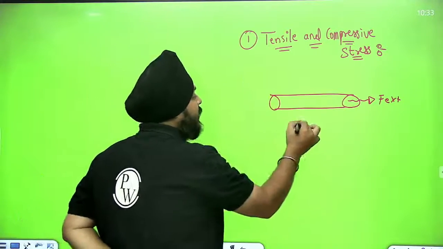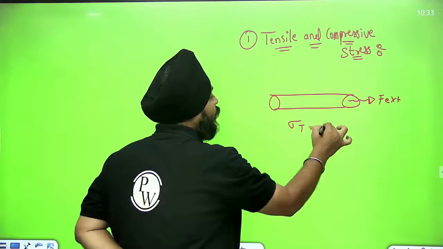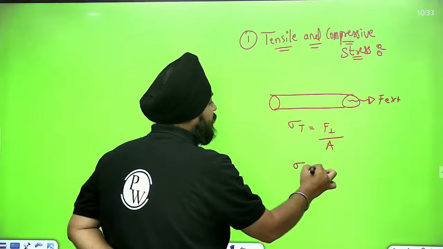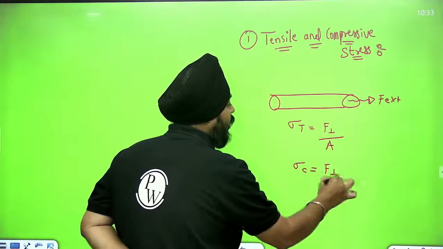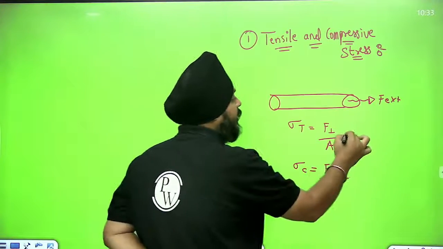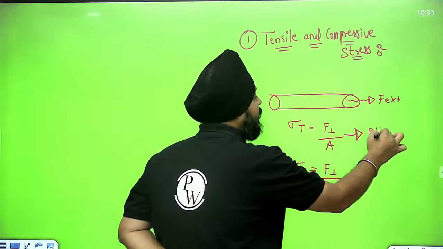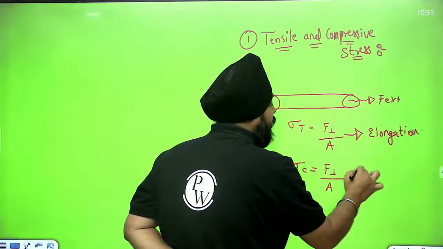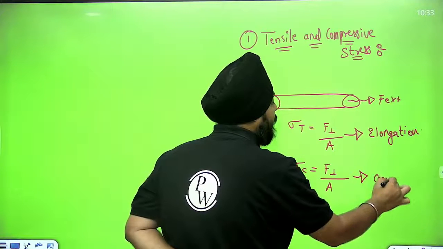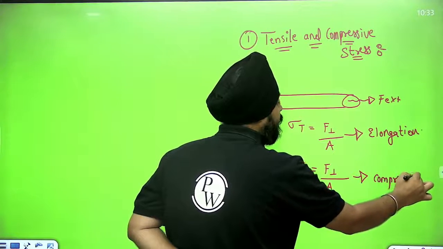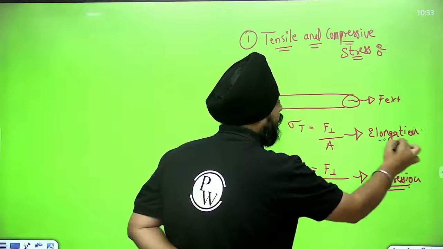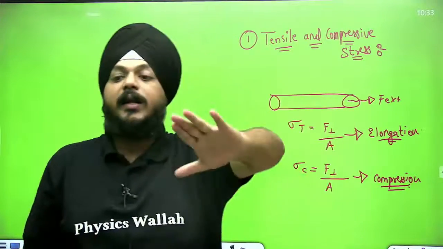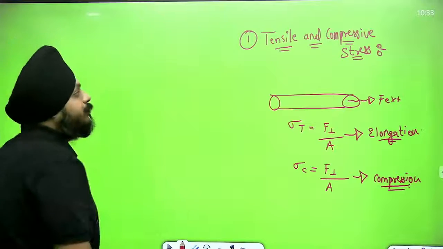So tensile stress is perpendicular force per unit area. Compressive stress is also perpendicular force per unit area, but the tensile one will result in elongation of the system, while the compressive one will result in compression of the system.